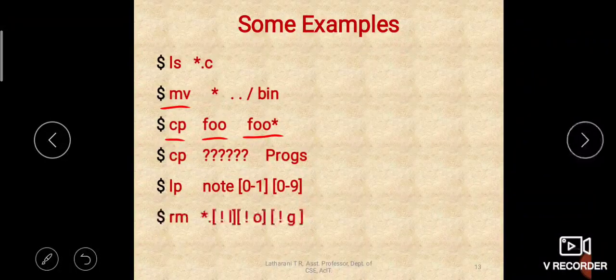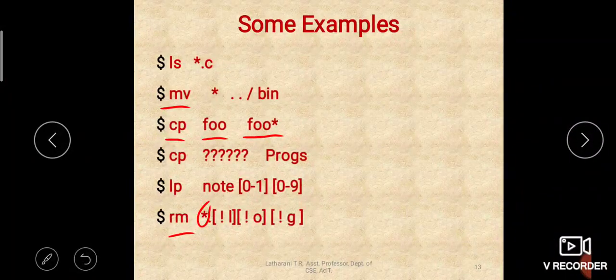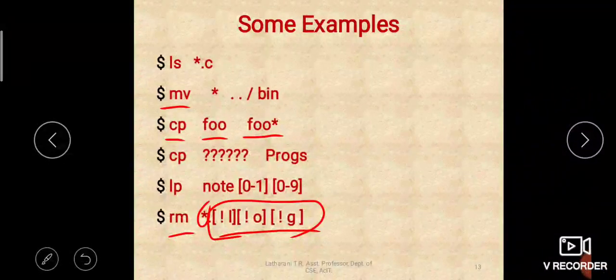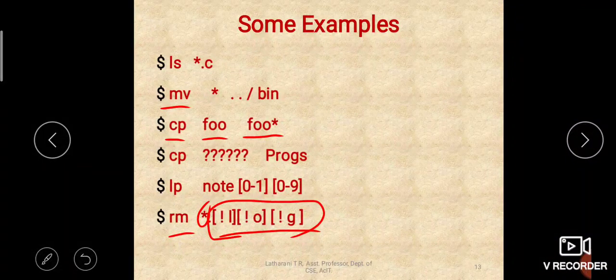Next example is rm star dot not L, not O, not G. So what is the meaning of this? RM is the command for removing, right? Star means all files which do not have dot log. So you have to remove all the files which don't have the dot log extension. Dot log files you shouldn't remove. You remove every file, but you shouldn't remove those files which have dot log as the extension. That is the meaning of this command.